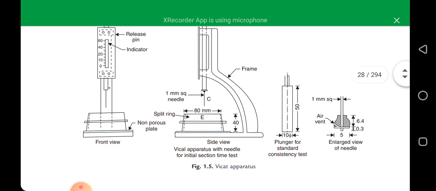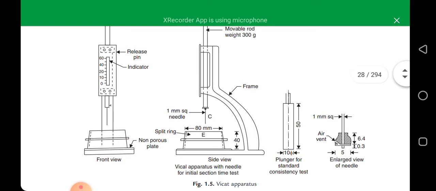So what is the required value? The required value should be penetration of the needle up to 5 mm to 7 mm. How can we learn that the needle penetrated 5 mm or 7 mm? Through this scale, which you can see in the front view of the operator. I hope you understand it.